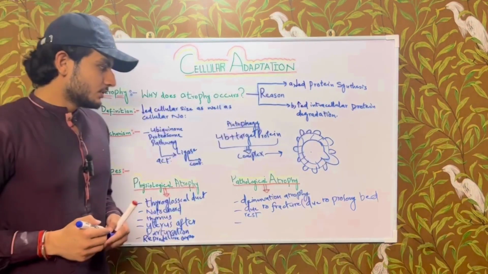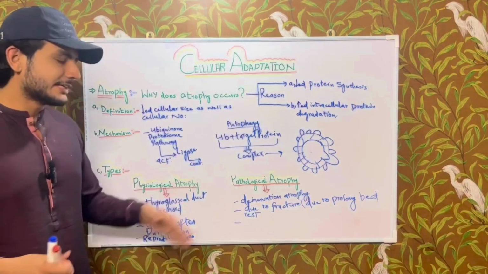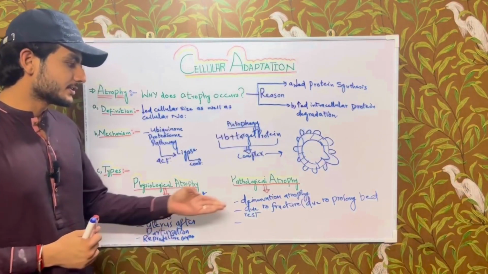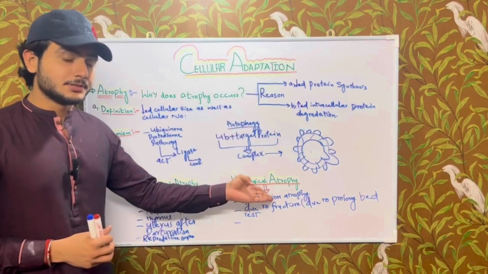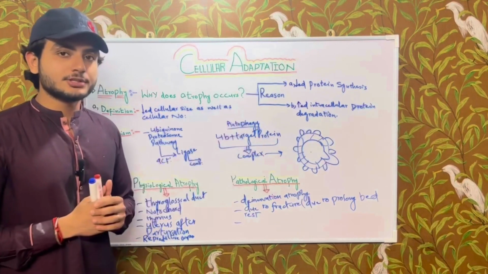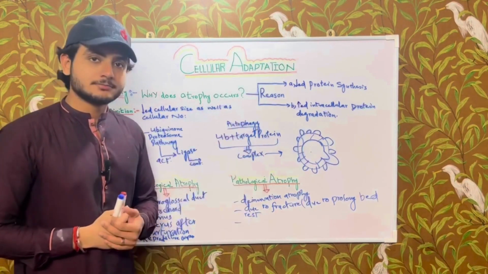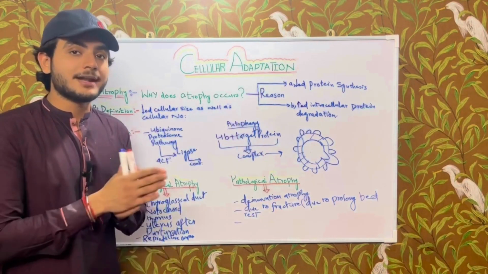So we have discussed two examples of pathological atrophy. It occurs due to the denervation in polio disease, and also due to fracture and prolonged bed rest.